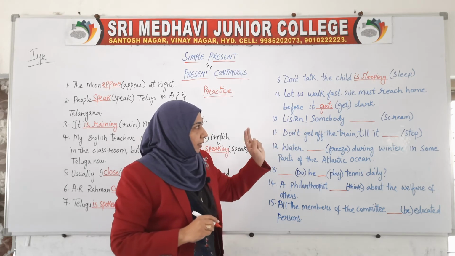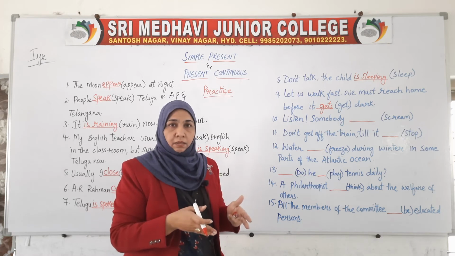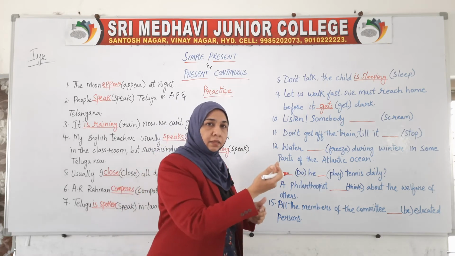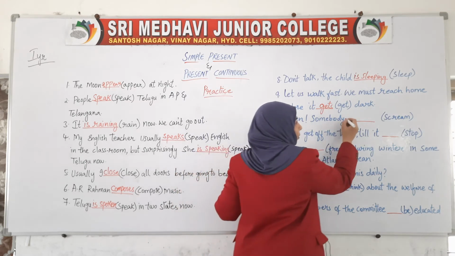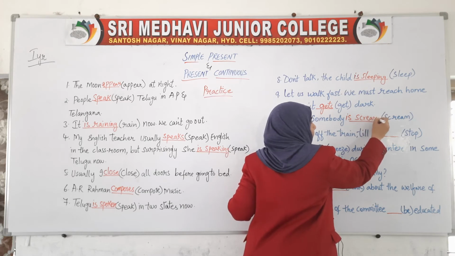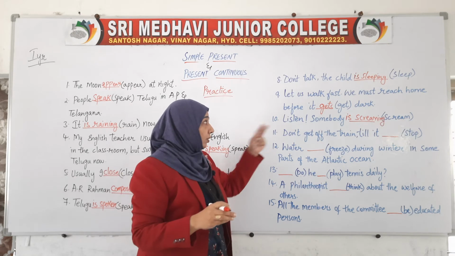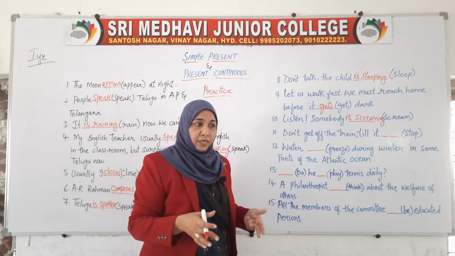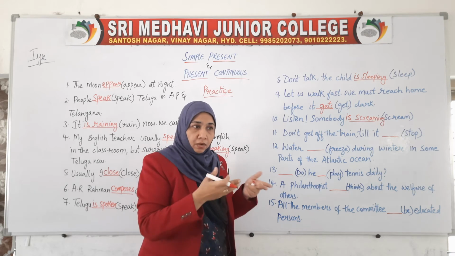Next, "Listen, somebody ___." Listen, now listen. Listen, somebody, the verb is scream. So we have to write down is screaming. Listen, somebody is screaming. Because listen, now only. Somebody is ordering us or just informing us, now listen.